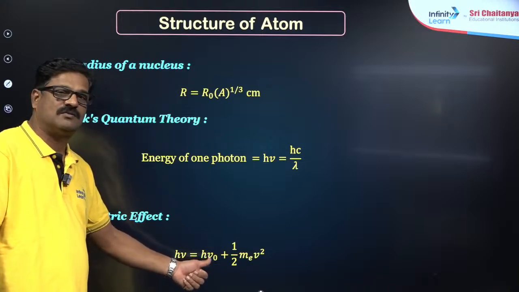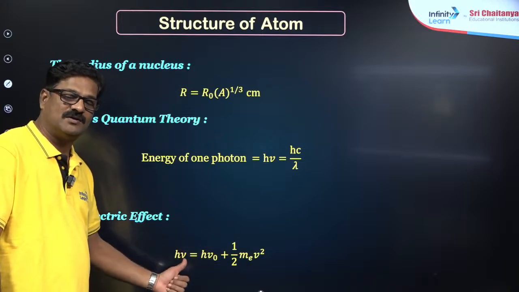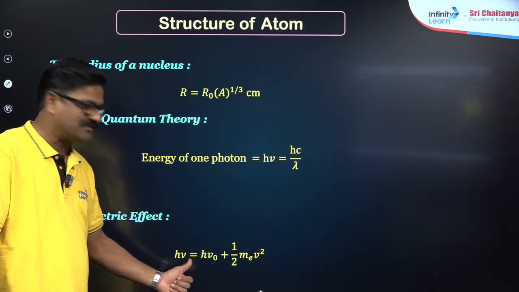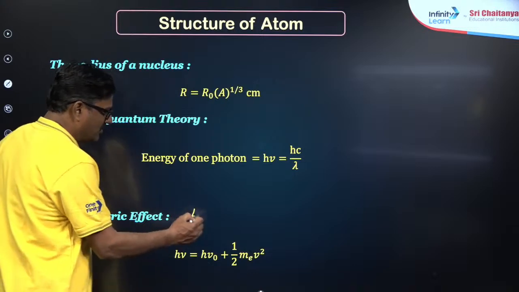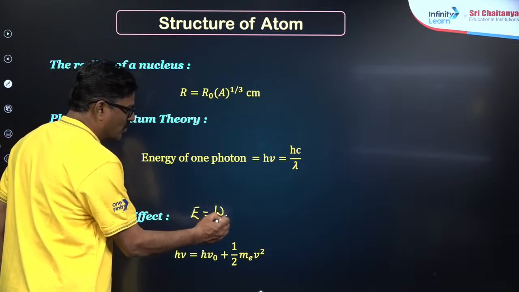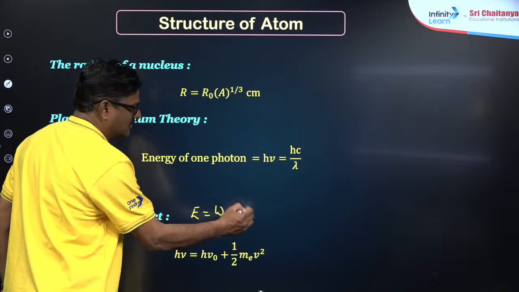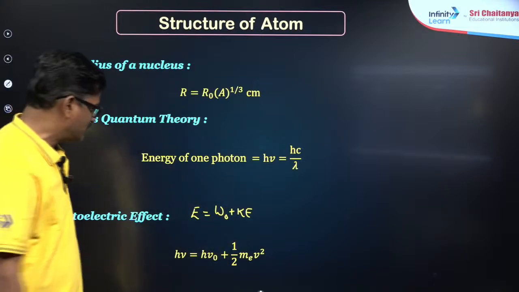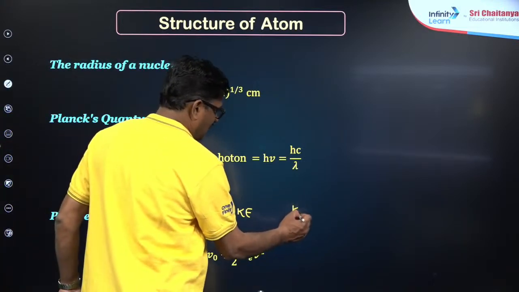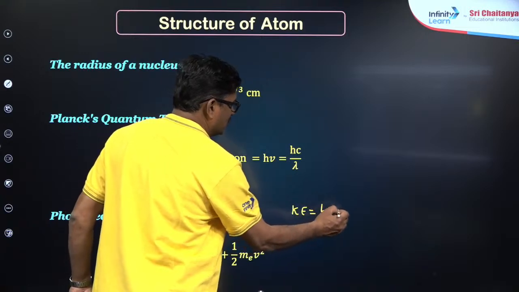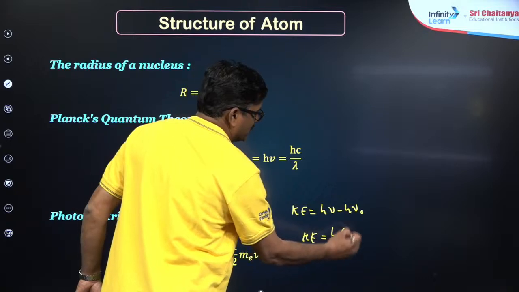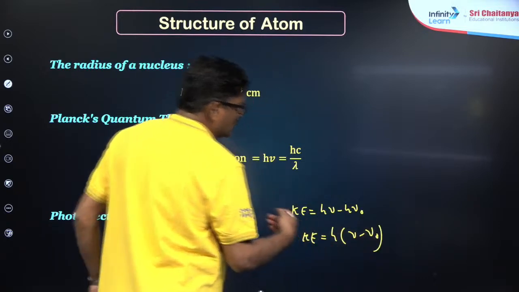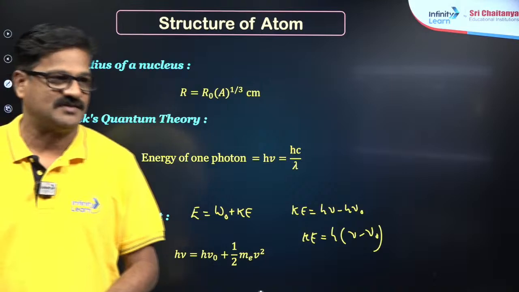Nu naught is the threshold frequency, nu is the incident light frequency, m is the mass of the electron, and v is the velocity of the electron. You can also say E is equal to W naught plus Ke, or otherwise Ke is equal to h nu minus h nu naught. So Ke is equal to h of nu minus nu naught. So you can see the various forms of the equation.